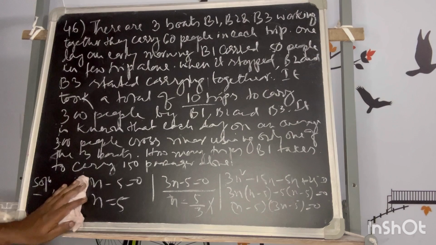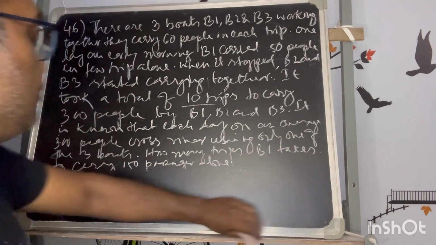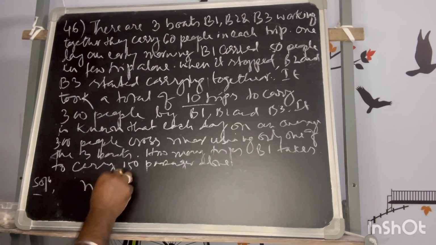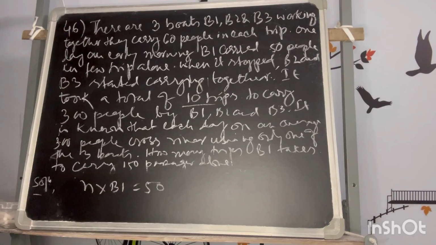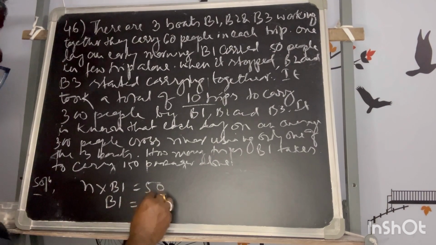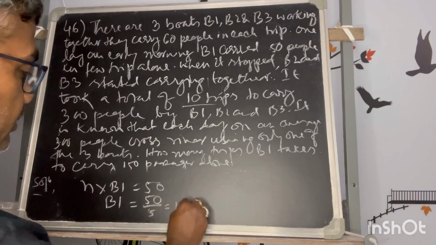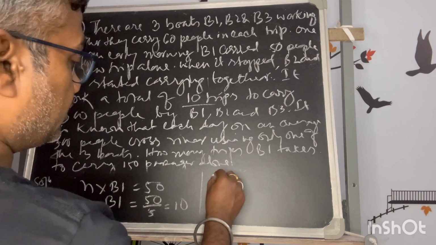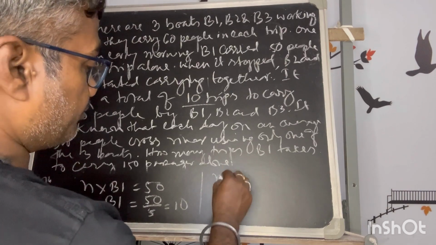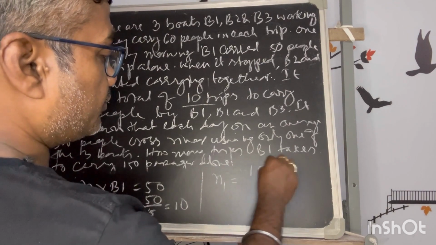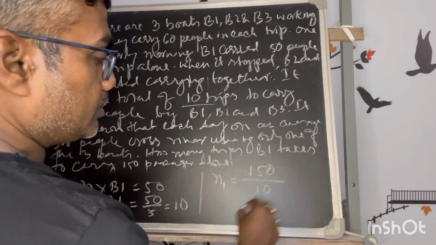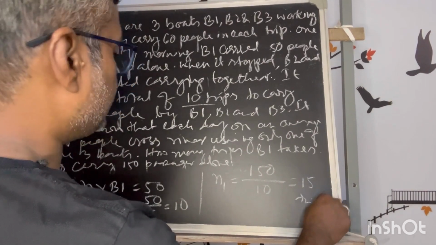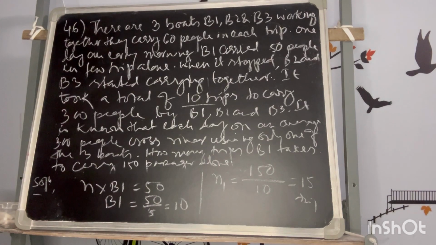Now if n is equal to 5, see n into B1 is equal to 50, the second equation. So from there B1 is equal to 50 by 5, that means equal to 10. So the rate of carrying people in one trip for B1 is 10. So for carrying 150 people, the number of trips, let's say n1, is equal to the number of persons divided by per trip. So that is equal to 15 trips. So this is your answer for this. Okay.